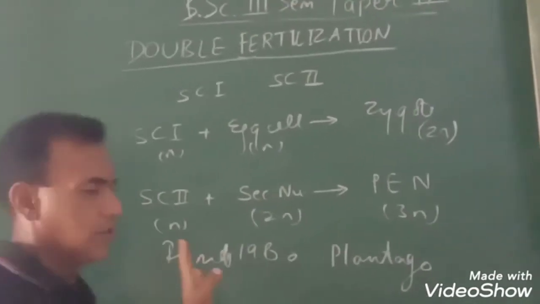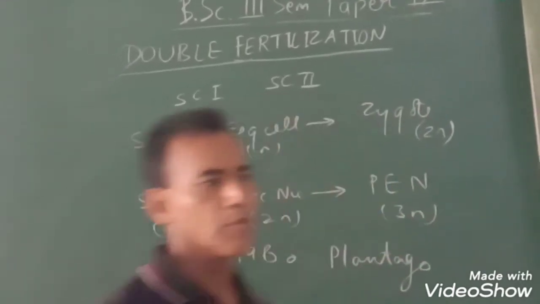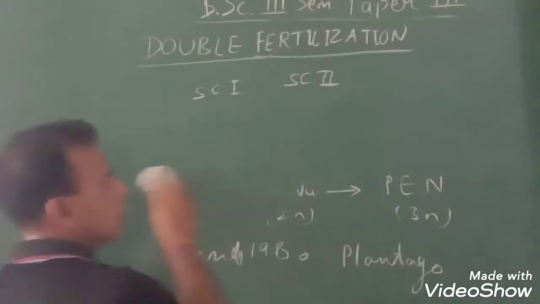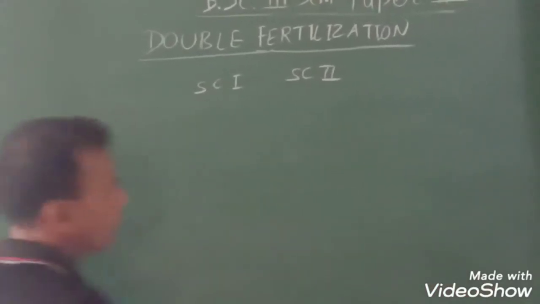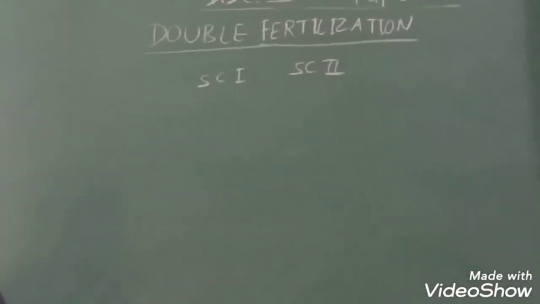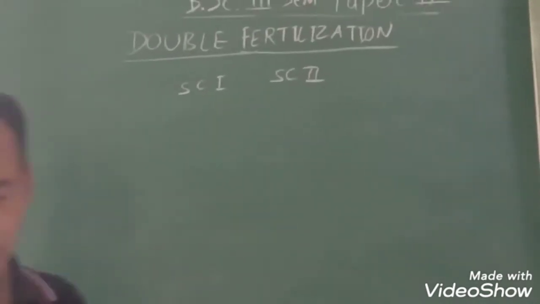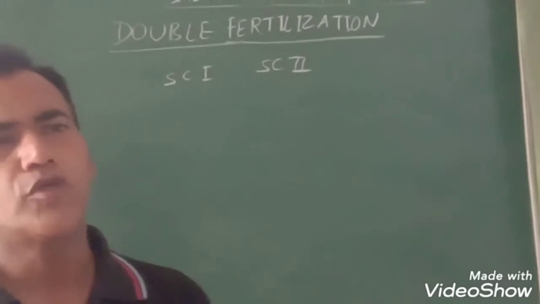Sometimes the fertilization is abnormal and more than one pollen tube enters the embryo sac, which gives more than two sperm cells.